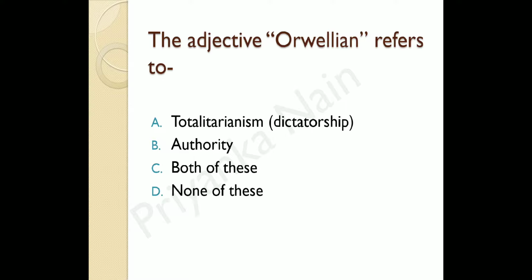And the options are totalitarianism, authority, both of these, or none of these. What is totalitarianism? It is a kind of dictatorship, or when we try to control somebody's life or the public's life. So we have options totalitarianism and authority, both of these or none of these, and the correct answer is both of these. Orwellian means totalitarianism and authority both. So C is the correct answer.